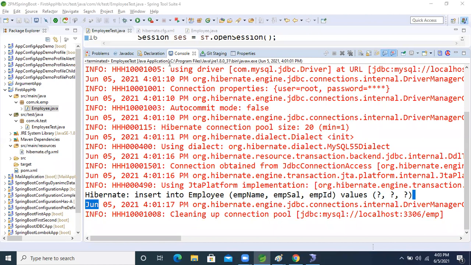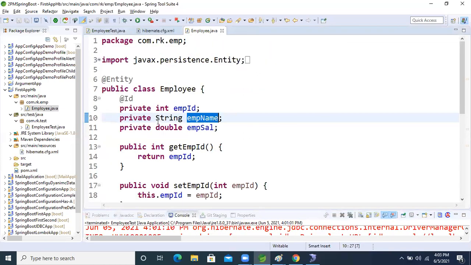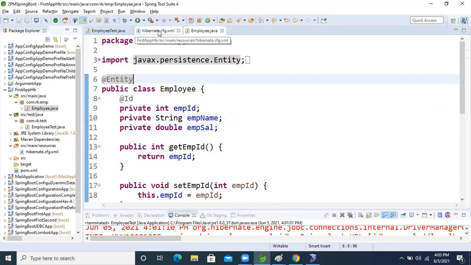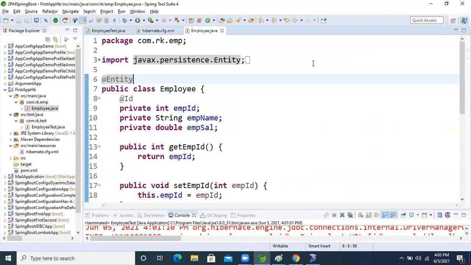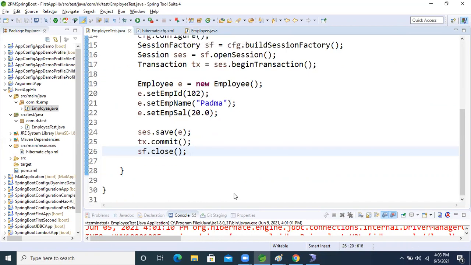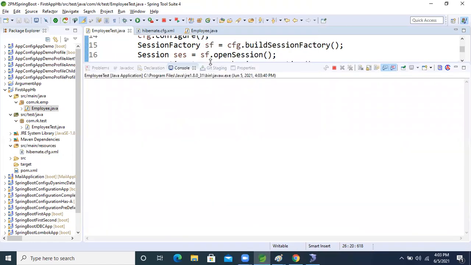Okay, so fine now, guys. So next level discussion is what? I told, right? By default, these two annotations are mandatory. If we remove any annotation, what will happen? Again I'm taking create. Come inside the employee. I told you this entity and ID are mandatory. If I comment out either annotation, our application will not run because these two annotations are mandatory now, guys. Okay. Observe the console.